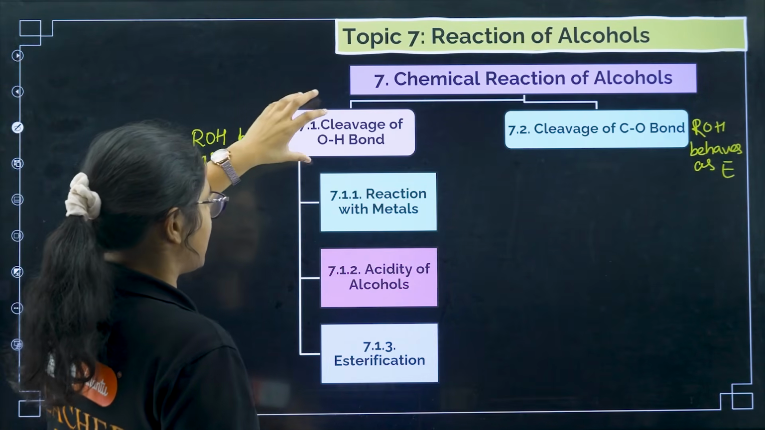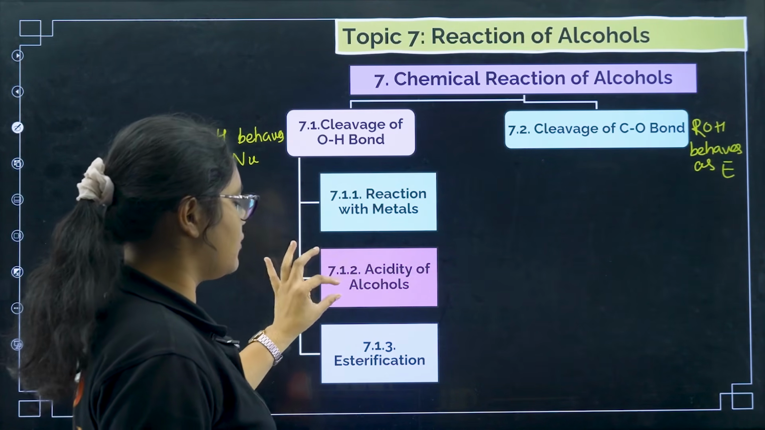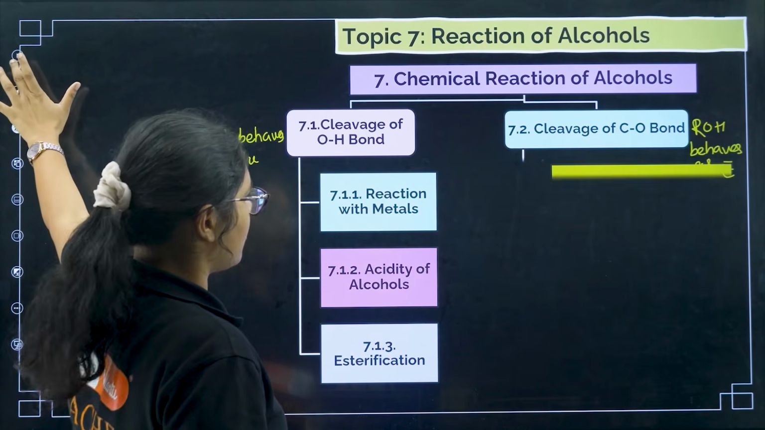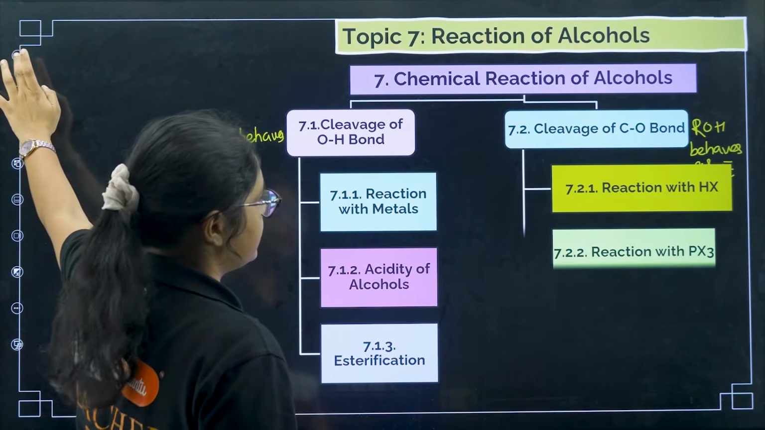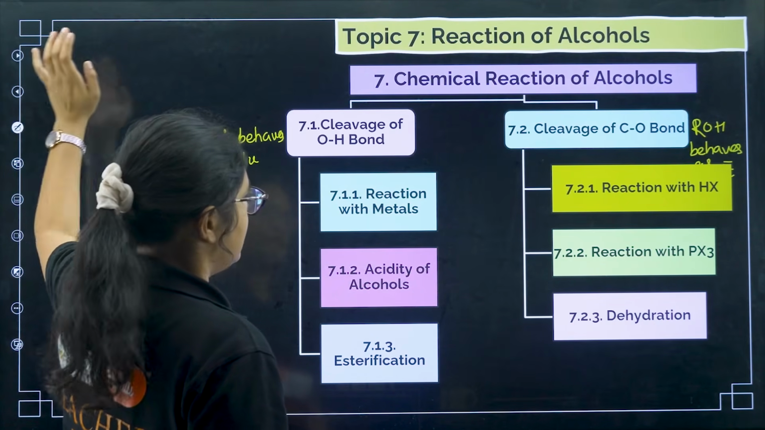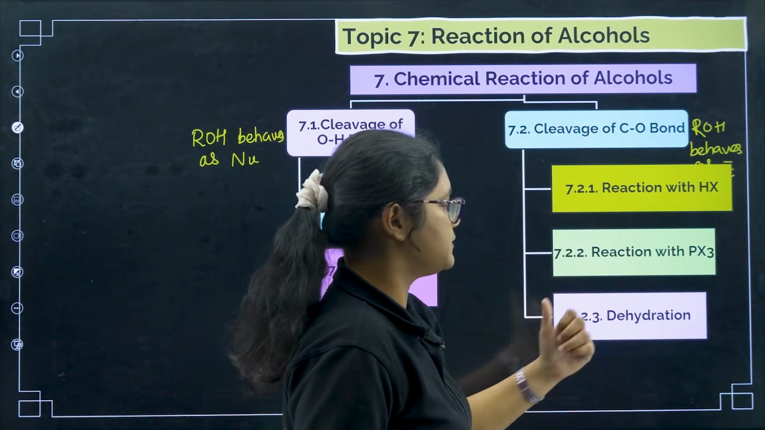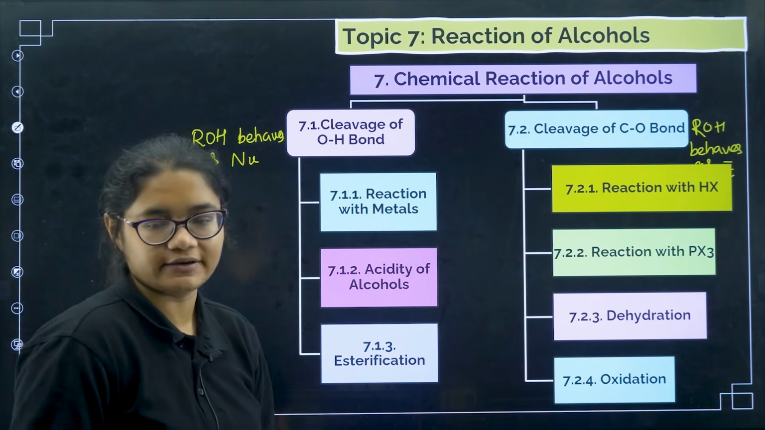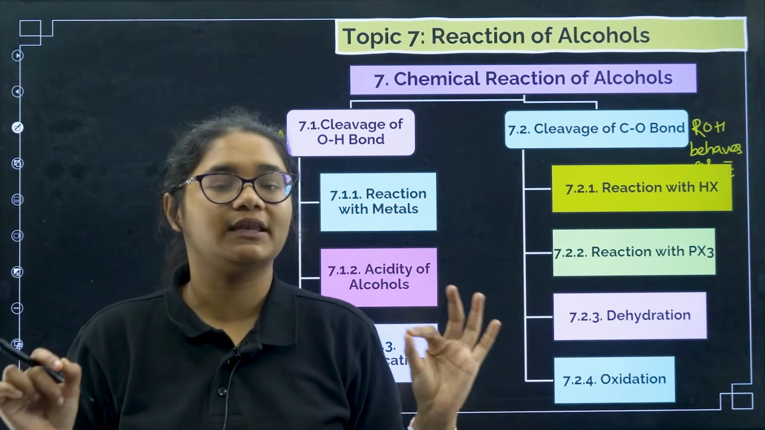In this category we have three reactions: reactions with metal, acidity of alcohols, and esterification. Under cleavage of the CO bond we again have types of reaction: reactions with HX, reactions with PX3, dehydration, and oxidation reaction. Please keep this picture in mind. This picture is very, very important.